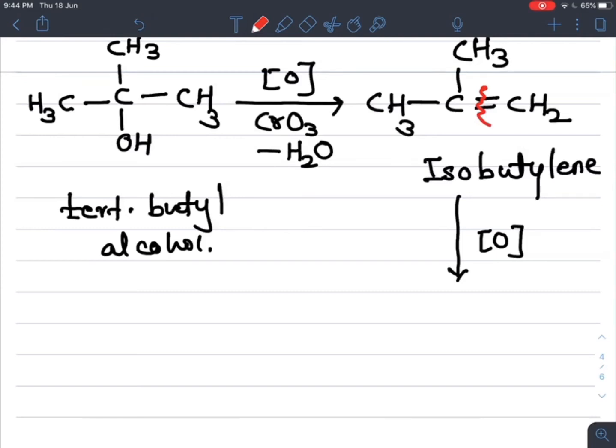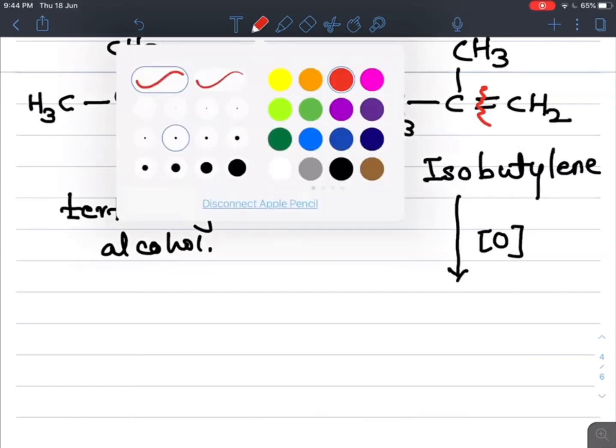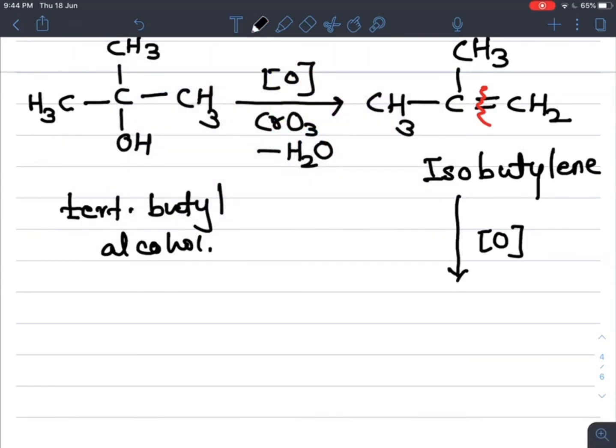This double bond breaks and forms CH3, CH3 with a double bond. Now this CH2 is replaced and addition of oxygen takes place, so there is a double bond O.